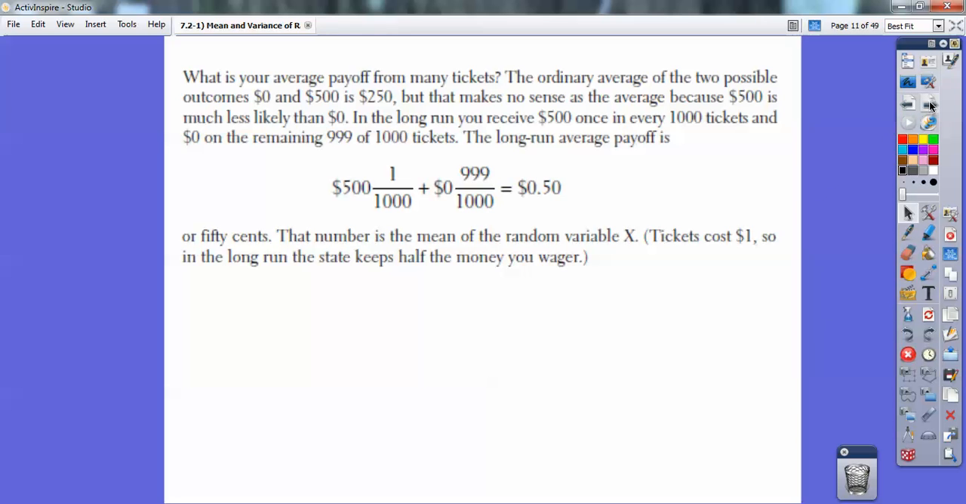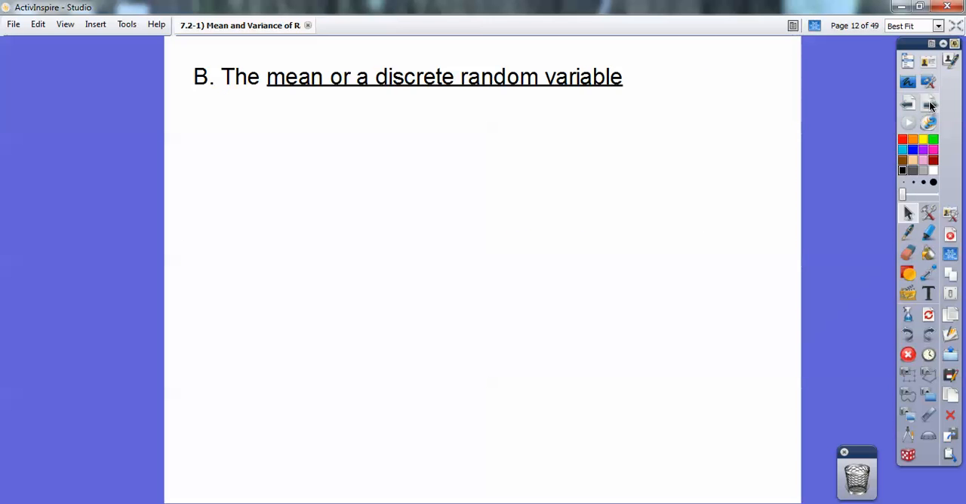Hooray! That number is the mean of the random variable. Tickets cost you $1, so in the long run you get 50 cents back. In other words, the state makes 50 cents off your bet. Okay, they say that the lottery is a tax on people that don't understand math, although I still play it every now and then, especially when it gets big.